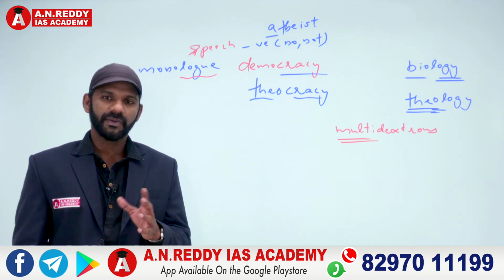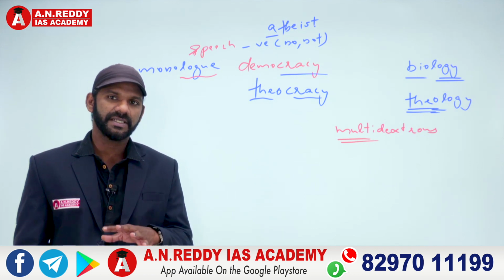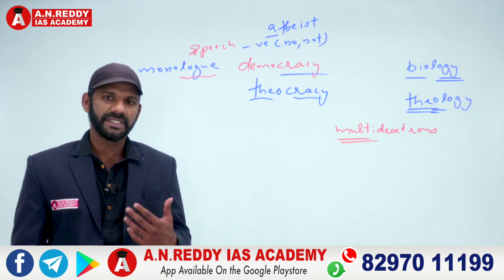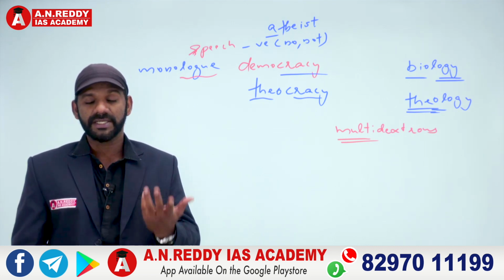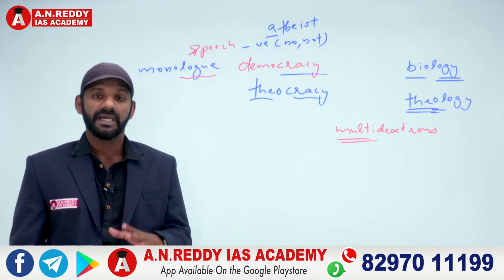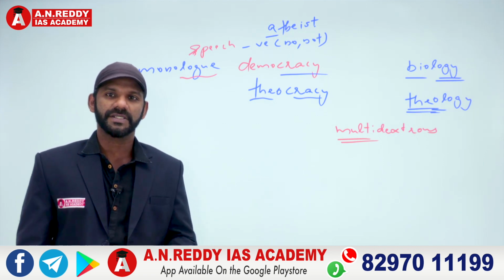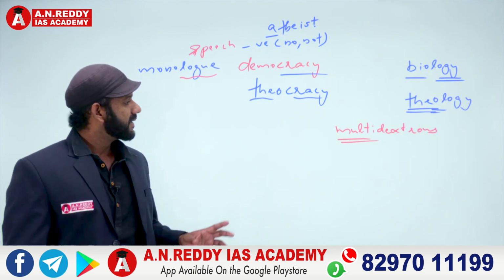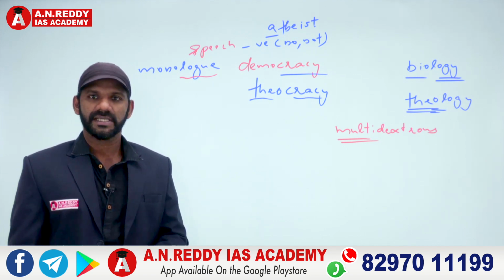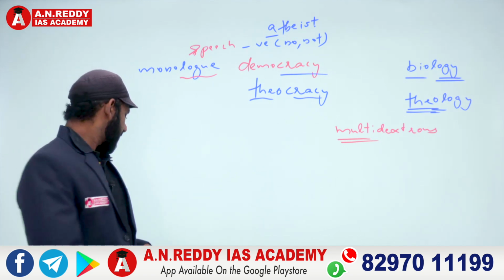If I can use my right hand as well as my left hand equally, I should be termed as an ambidextrous person. So if I can write using my left hand as well as my right hand, I should be termed as an ambidextrous person. So bi means two, ambi means both. This is multi-dexterous. Multi means many.